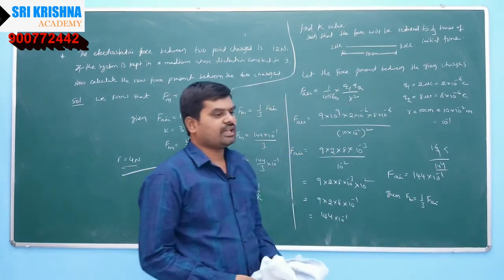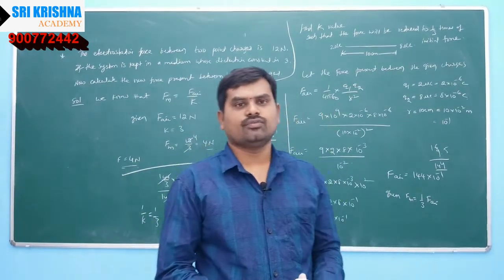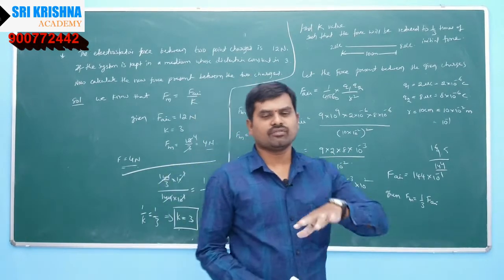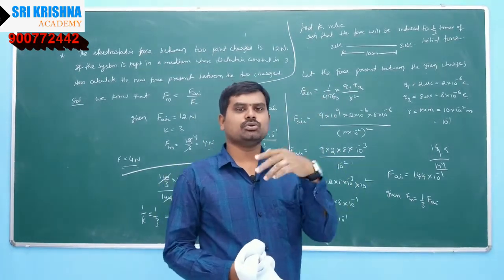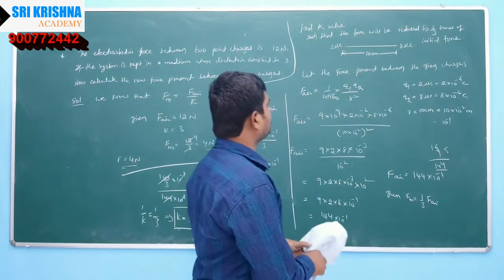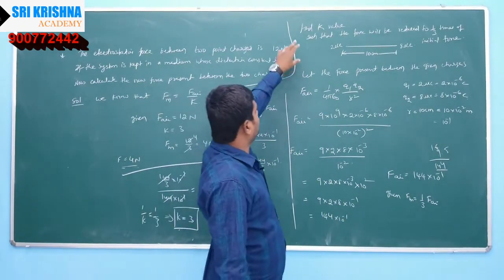See, if the dielectric constant value is 2, then the force will be reduced to half. If the dielectric constant is 3, then the force will be reduced to 1 by third.